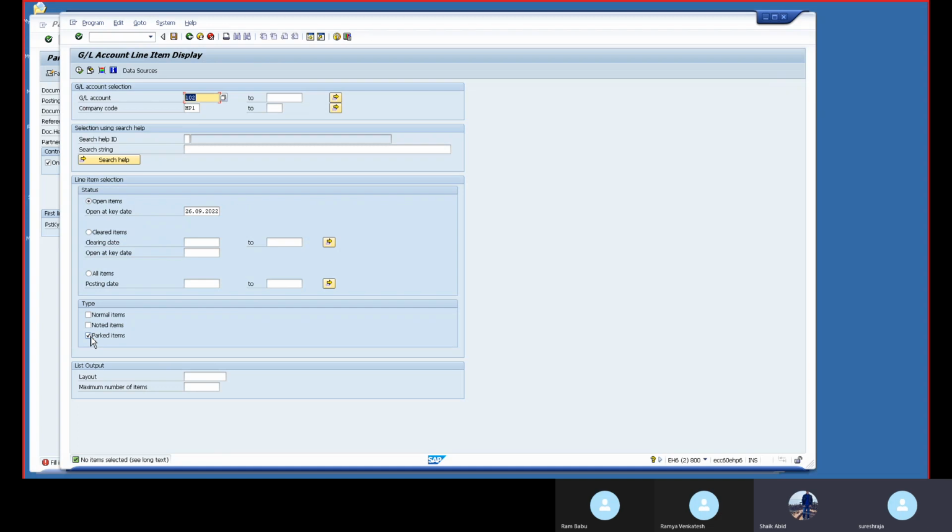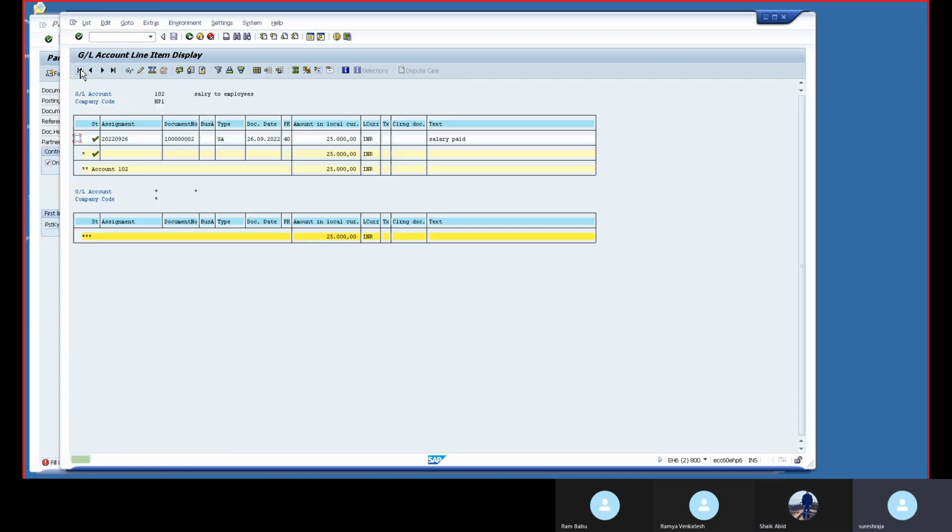It will come to normal. Remove that one. Normal. Now execute. See, now it came. Understand? This is the concept of parking.